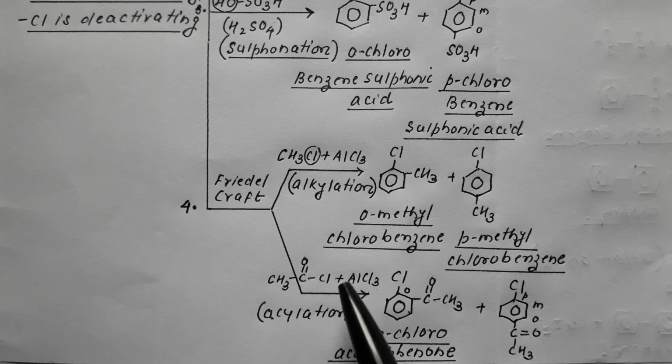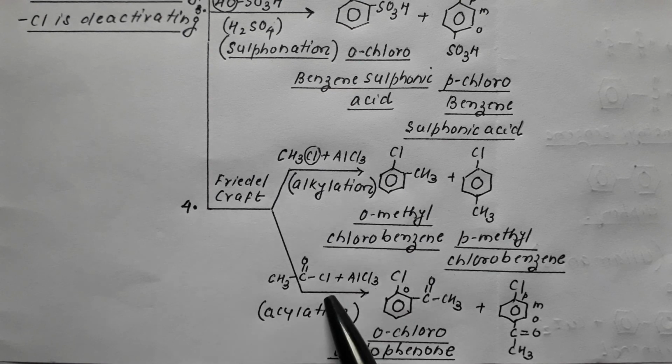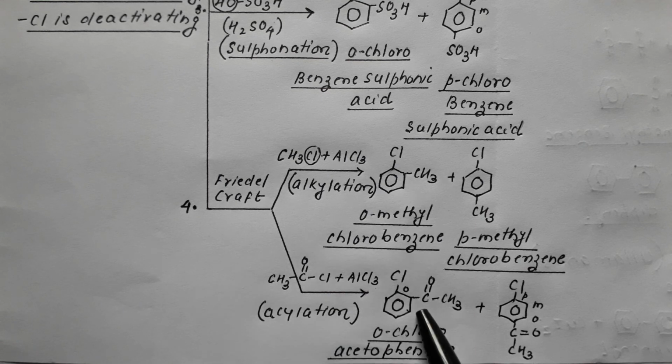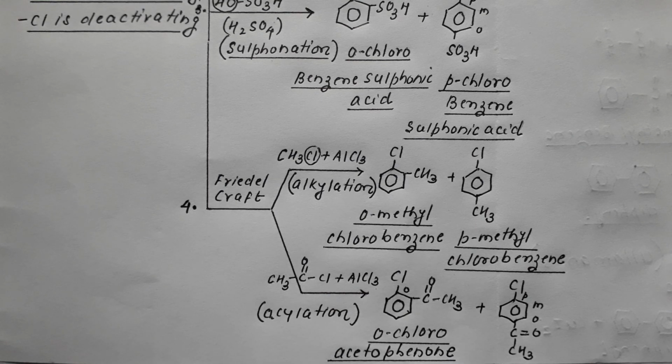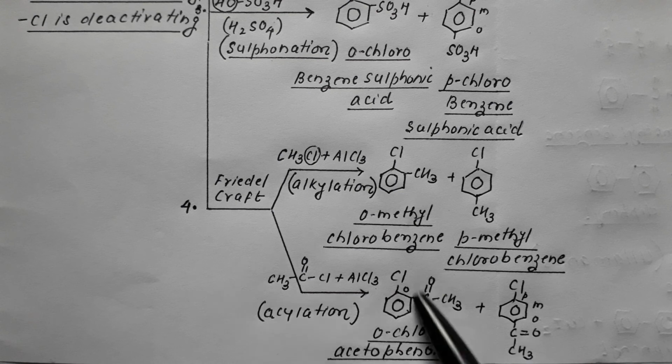The H of the ring is replaced by CH3C=O. The Cl and H go off in the form of HCl, and the C=O CH3 group comes on the ring, giving this compound. Now we are aware that this group is the preferred group. C=O CH3 is preferred over chloro.